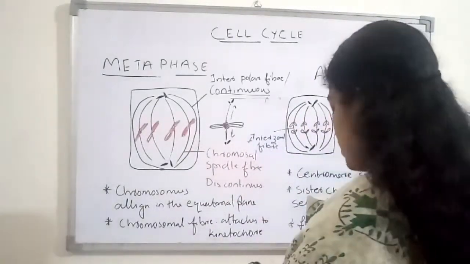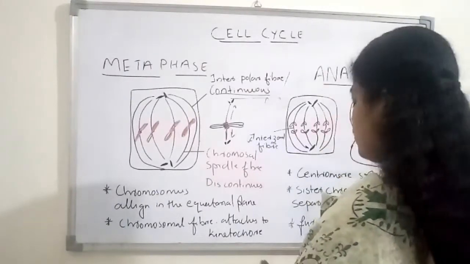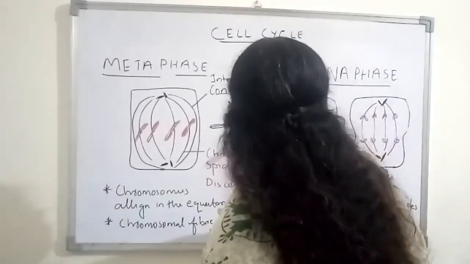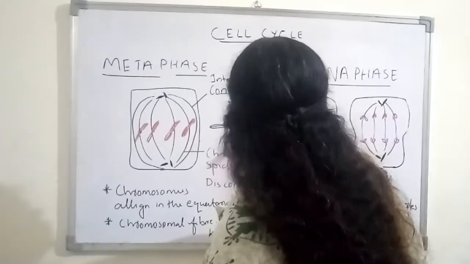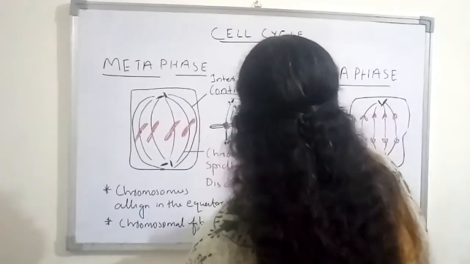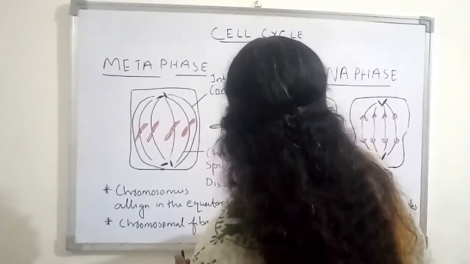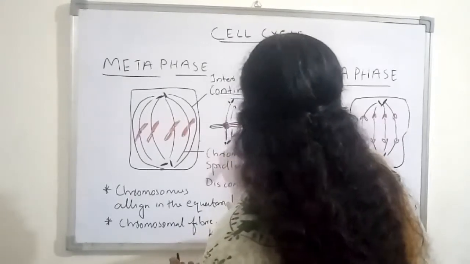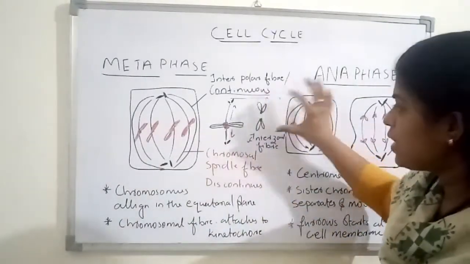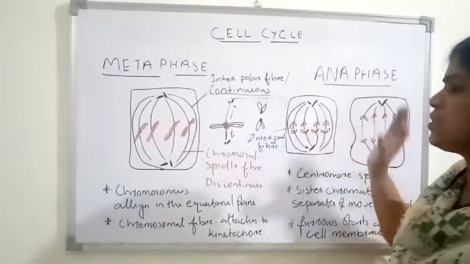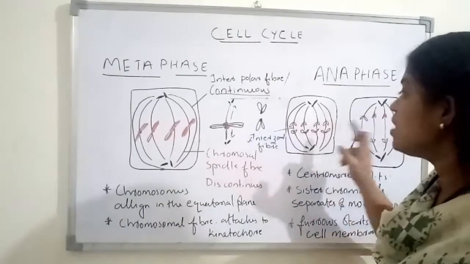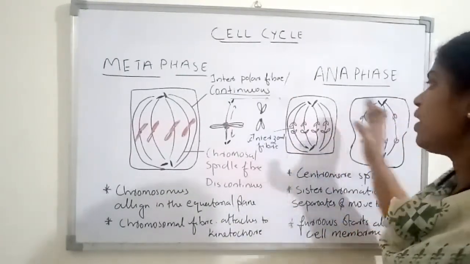Okay, in anaphase, what is really happening is the splitting of the centromere. See, when this chromosome is getting split, it will be like this. You can see that this is one half of the chromosome, one half of the chromosome is here, and another half will be here. What really happened? This centromere has split. Like that it will get split. That is the major feature of anaphase. In anaphase, the splitting of the centromere will be there. Okay, that is the first major feature in anaphase.